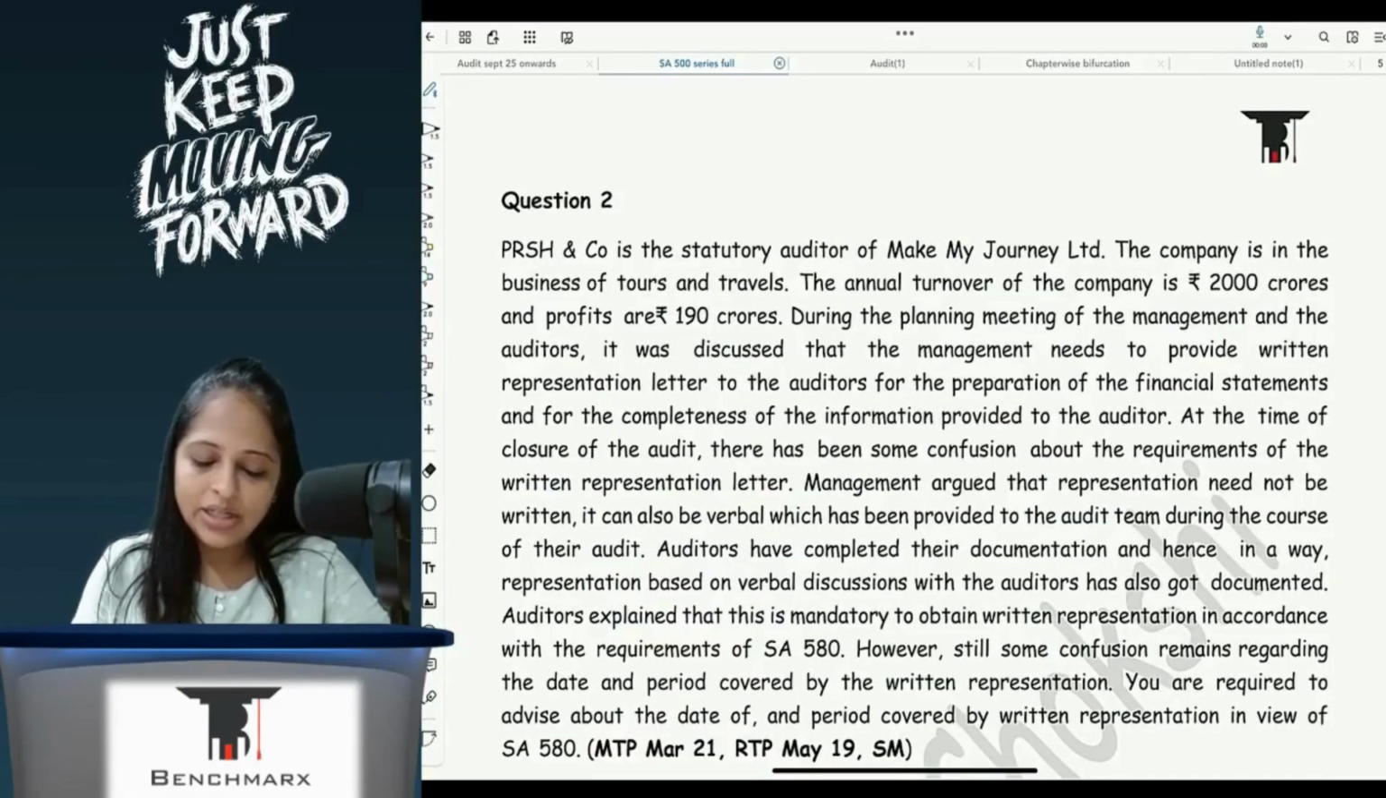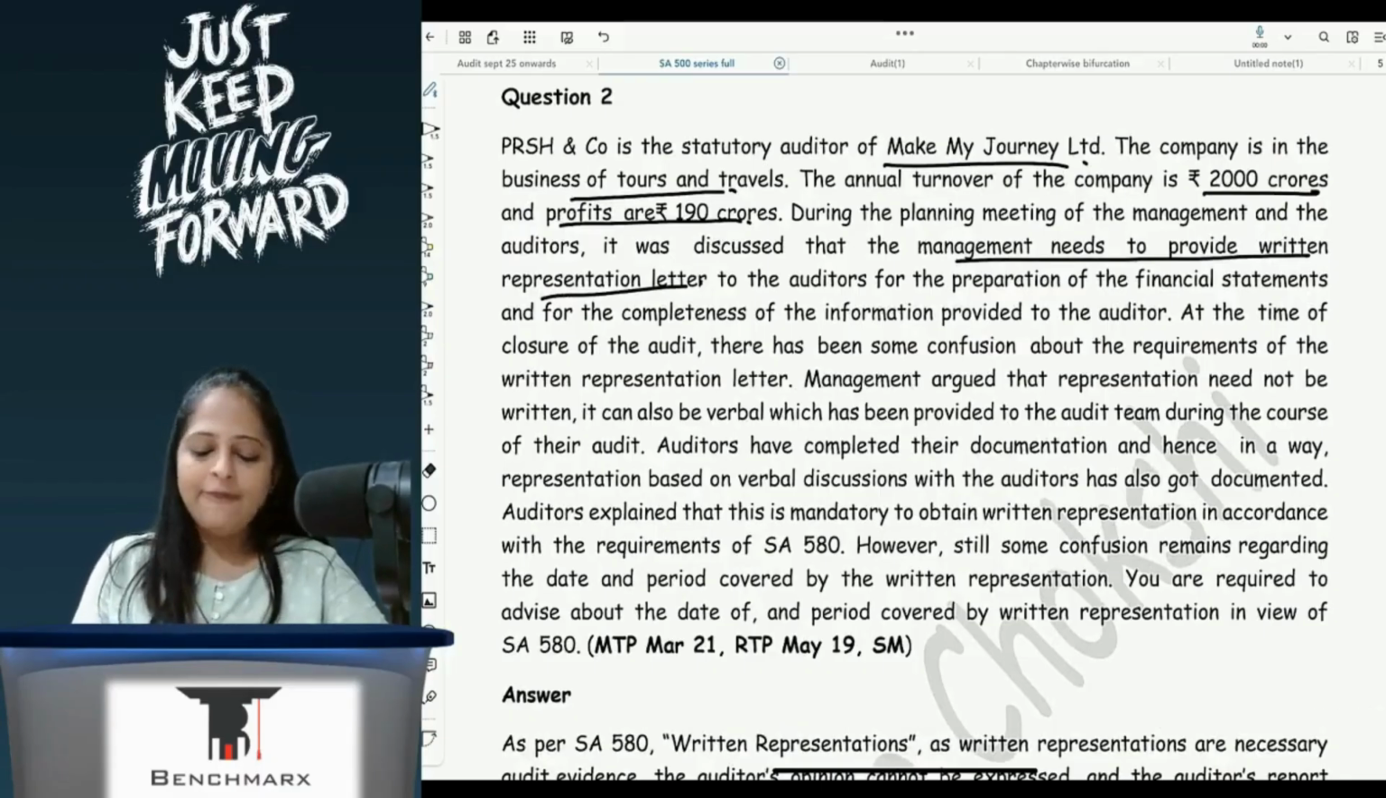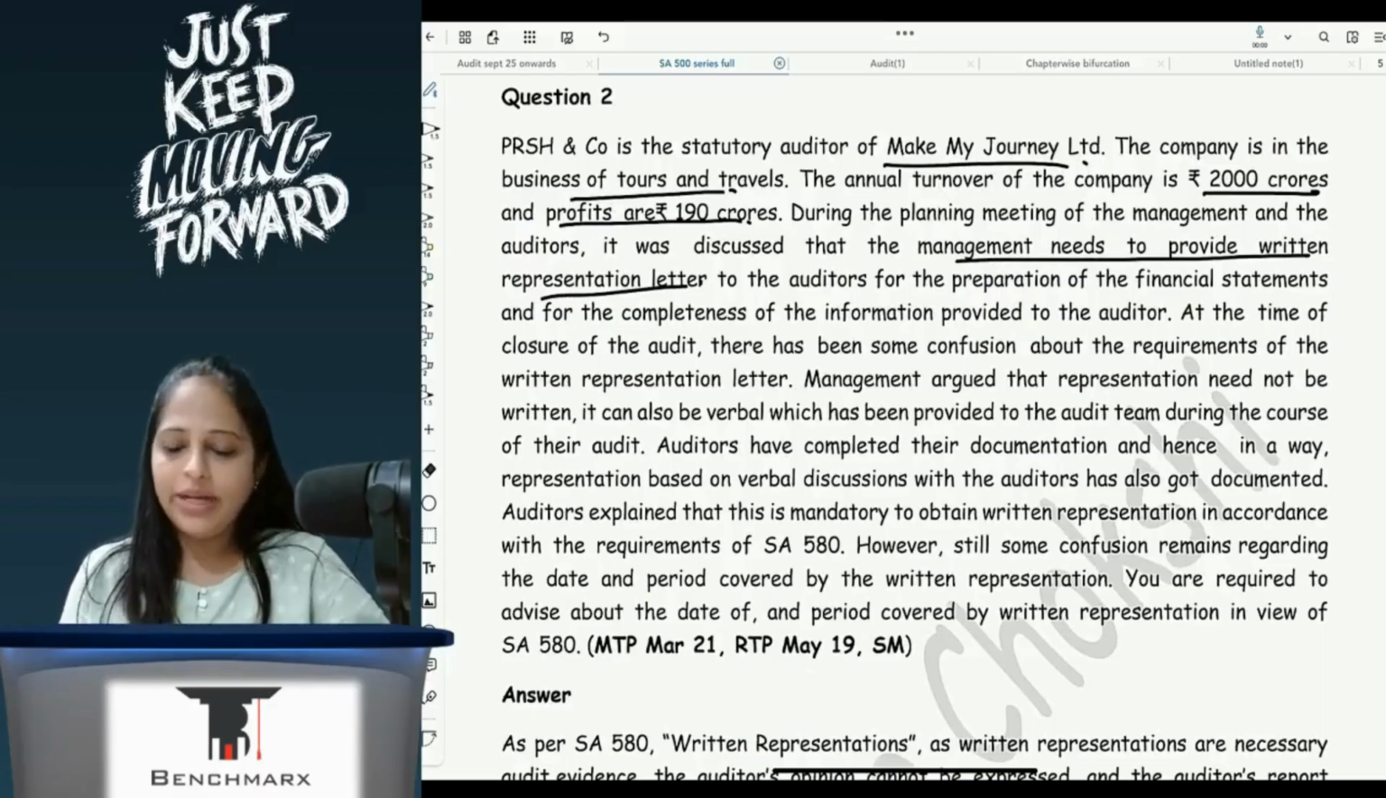Next, PRSH and Company, statutory auditor of Make My Journey. The company is in the business of tours and travels. The annual turnover is 2000 crores and the profits are 190 crores. During the planning meeting, the management and auditors discussed that the management needs to provide a written representation letter to the auditors for the preparation of the financial statements and for completeness of information provided.